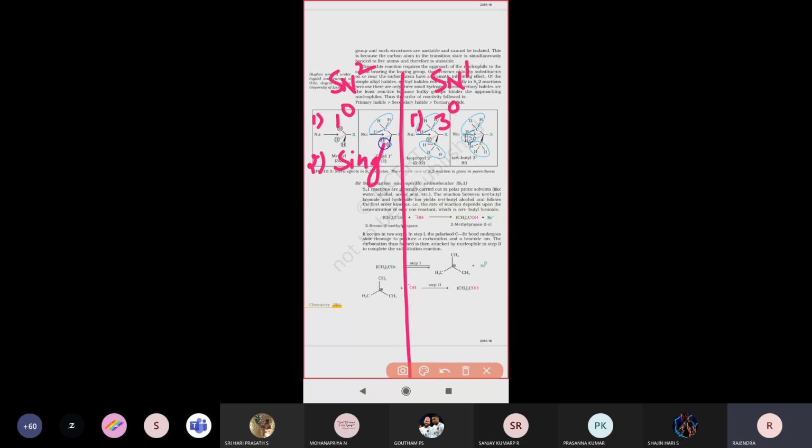In SN2, only a single step takes place. But in the SN1 reaction, how many steps take place? It is a two-step reaction, we call it that. Two steps of the reaction take place.